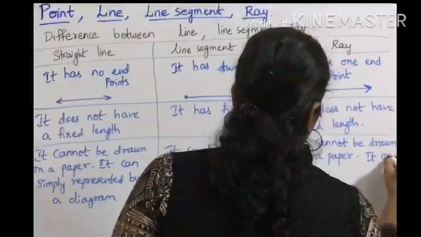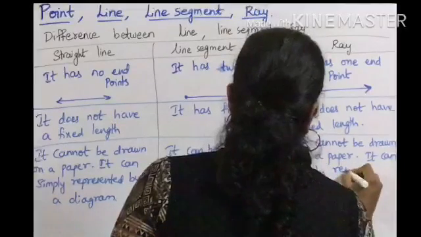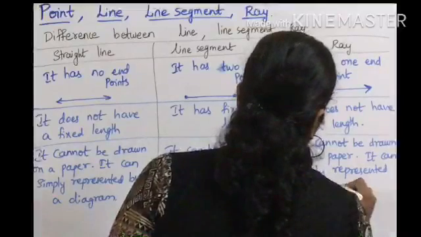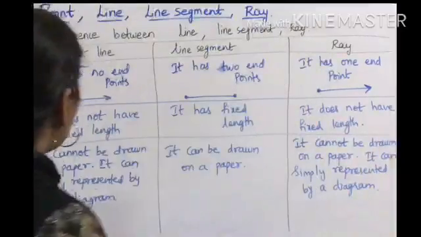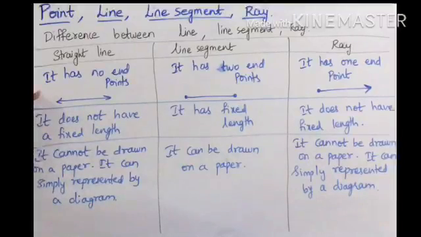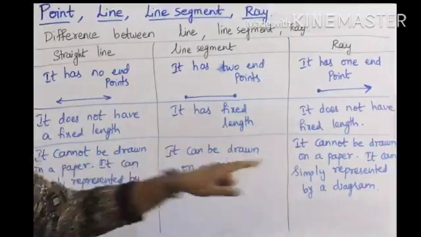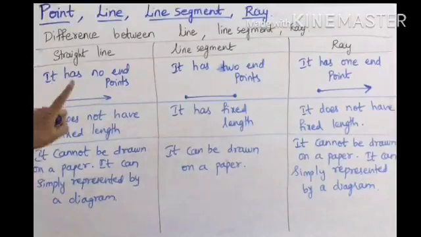It can simply be represented by a diagram like this. If you observe, the points of straight line and ray are same, only except one. This line has no end points, but ray has one end point, and it does not have fixed length. It also cannot be drawn on a paper. So these are the differences between the line segment and ray.